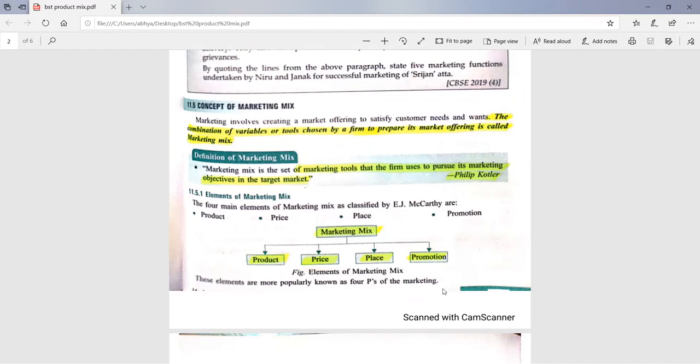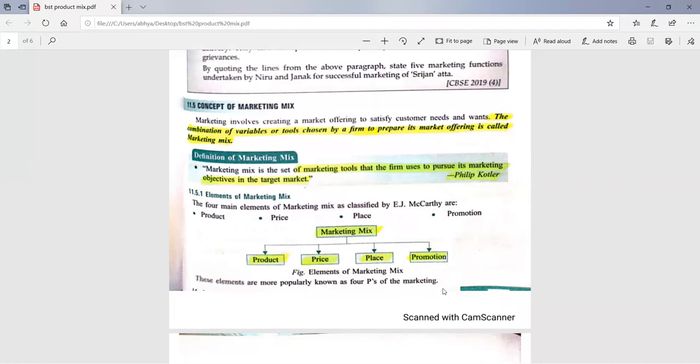We must think about the advertisement, how the soft drink will be promoted, because I told you earlier that the buyers will not buy the product by themselves. The seller has to convince them to buy the product, because there is cutthroat competition in the market. Many good soft drinks are already available in the market.